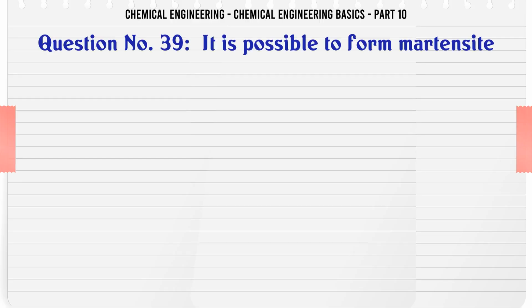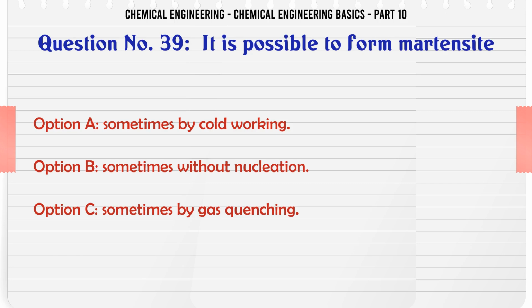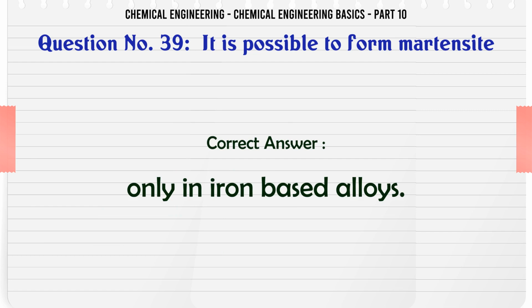It is possible to form martensite. A. sometimes by cold working. B. sometimes without nucleation. C. sometimes by gas quenching. D. only in iron-based alloys. The correct answer is only in iron-based alloys.